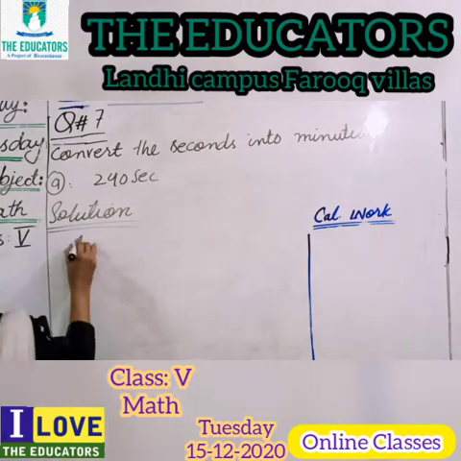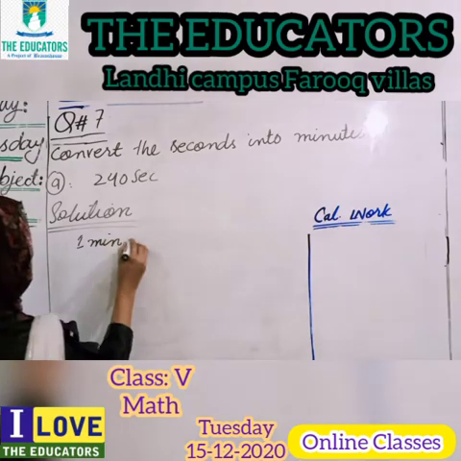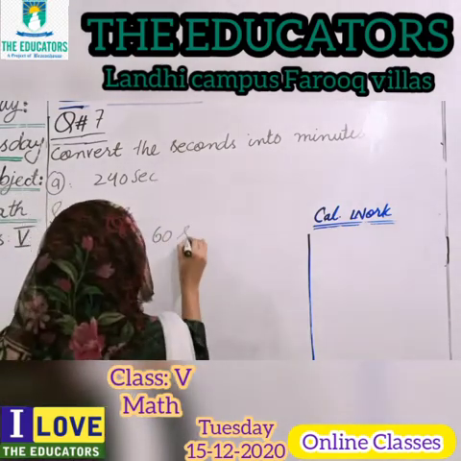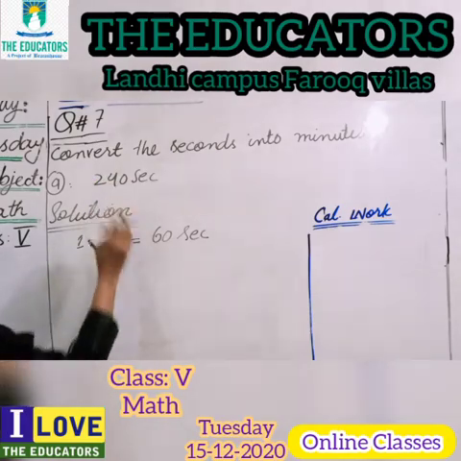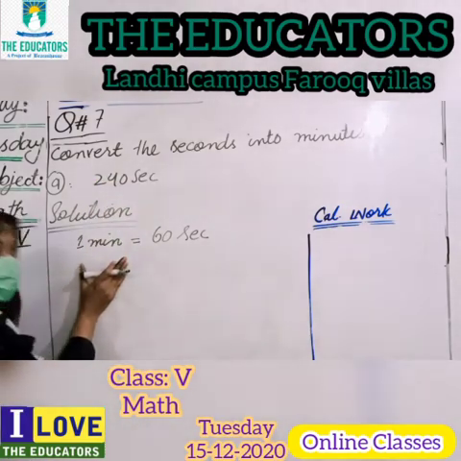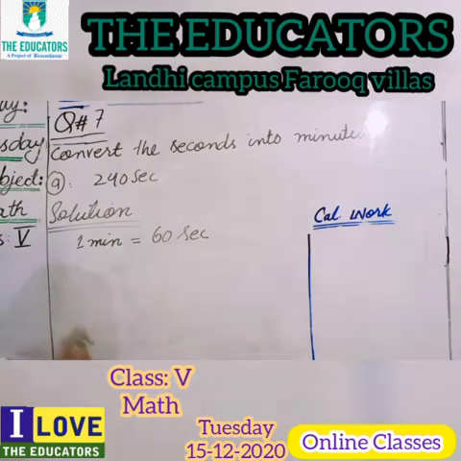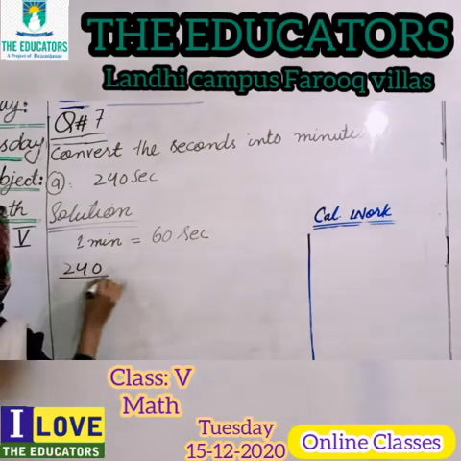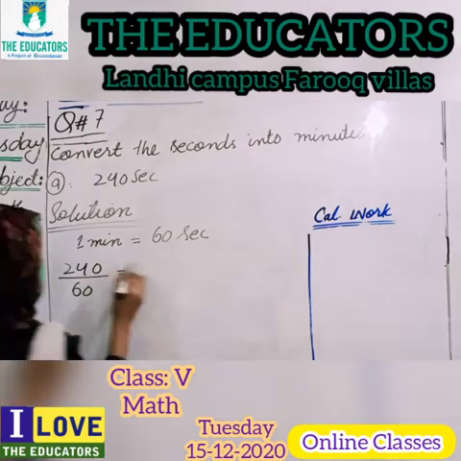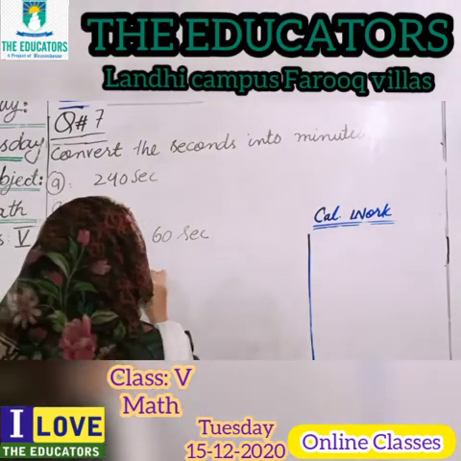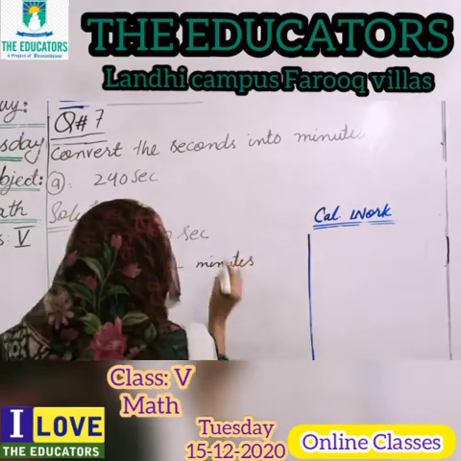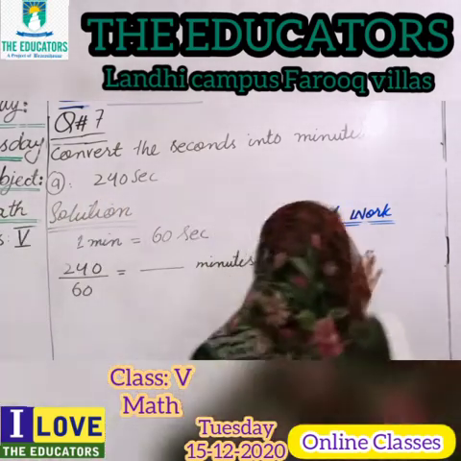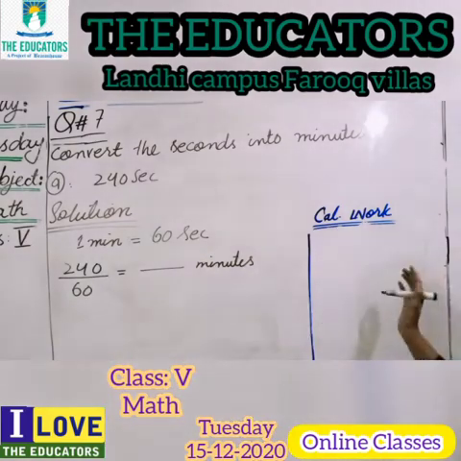As you know, 1 minute is equal to 60 seconds. Seconds are already given here, so we have to convert into minutes, so we will divide, not multiply. We will divide 240 by 60, so we will get the minutes. How can we divide? We will do this work in the calculation column.